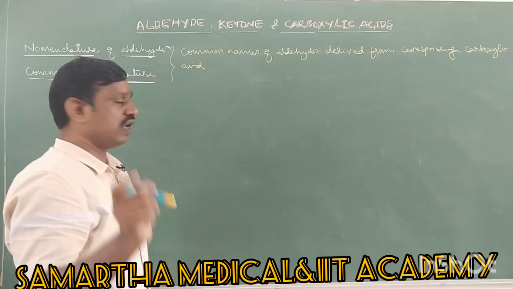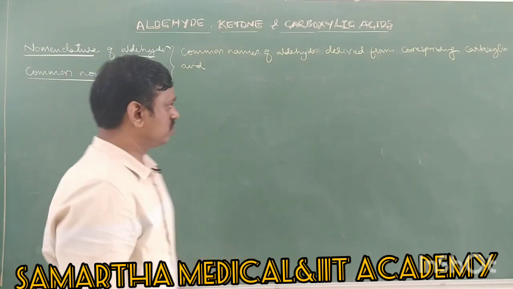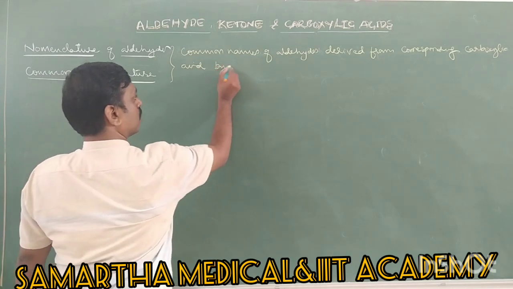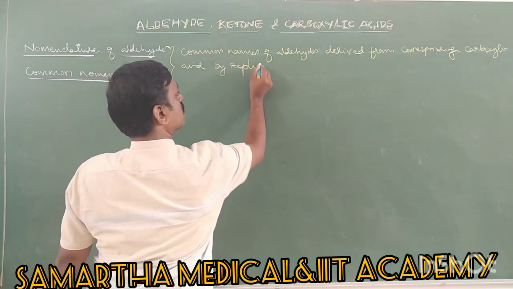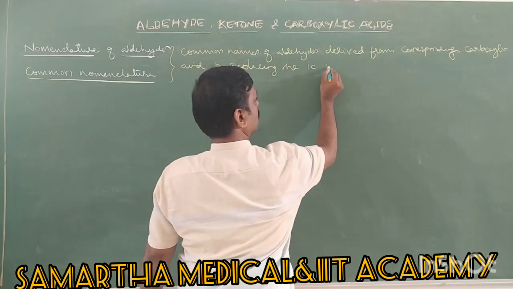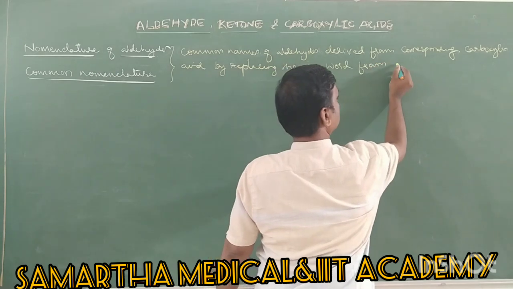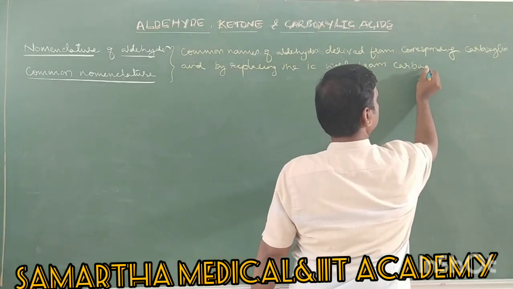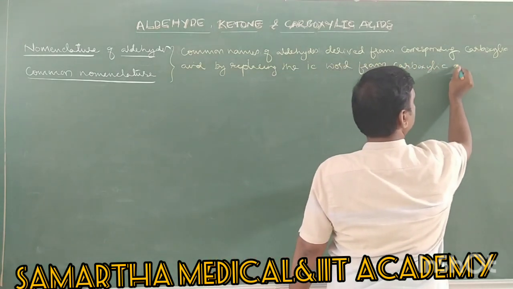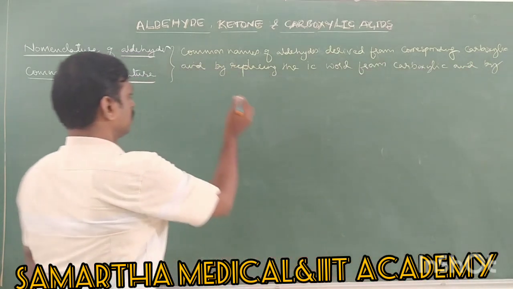By replacing the ic word from carboxylic acid with aldehyde. So therefore, by replacing the ic word from carboxylic acid by aldehyde.